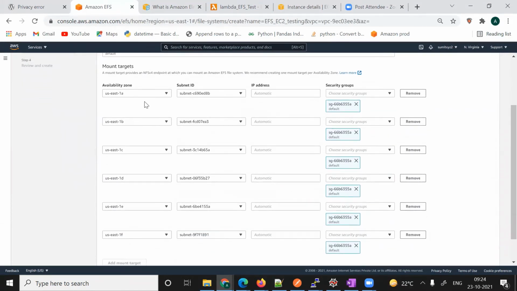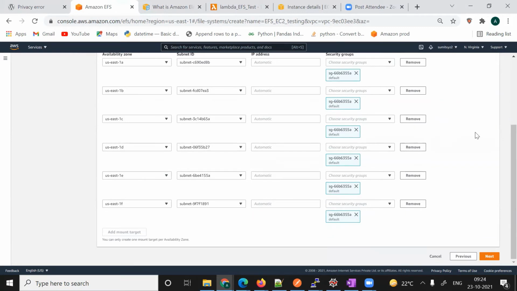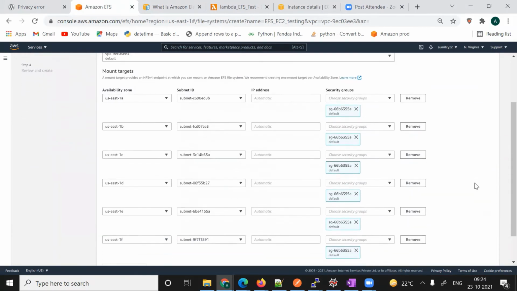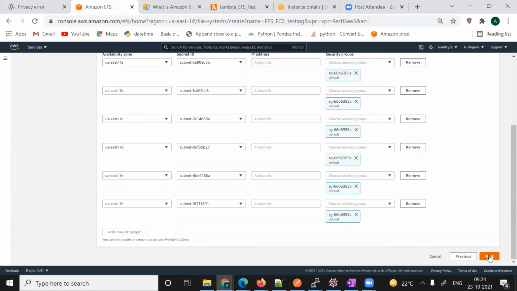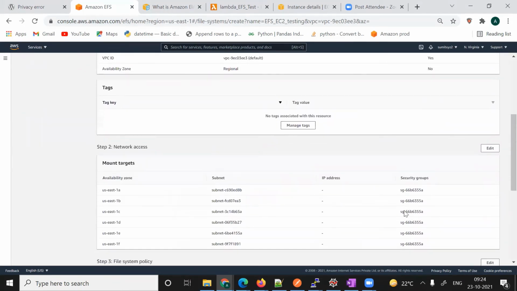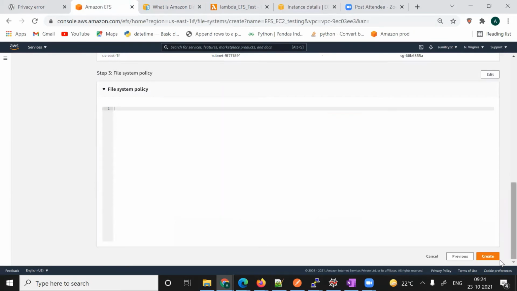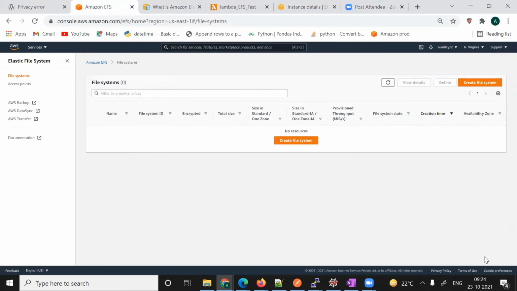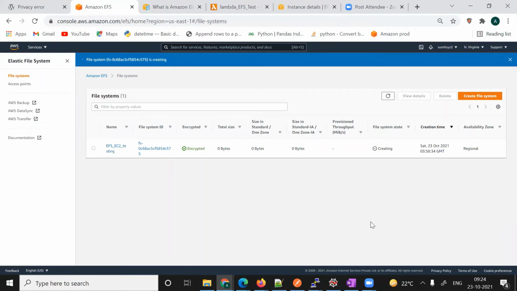So let's see. Here I'm using all the availability zones: US-East-1 B, C, D, E, all of those are there. Okay, if you want, you can create with a single zone also, but I'm going with multiple zones. Next. This is the advanced version. We can leave it for this. Okay, you can check all the things and create. It won't take much time to create this.